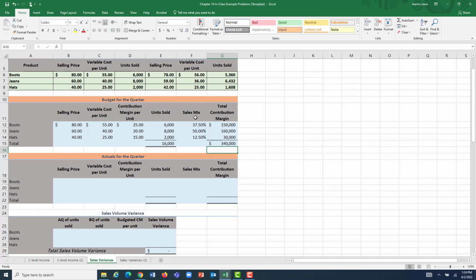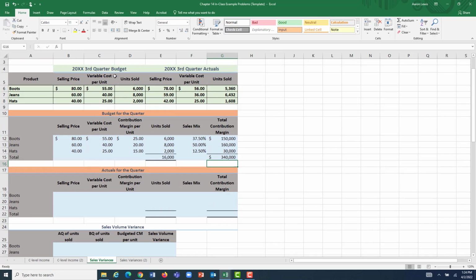It's the same steps that we did before, but now instead of using the 3 budgeted amounts that we have over here, we're going to use the 3 actual amounts. So the actual selling price of boots was $78 per pair on average. The actual selling price of jeans was $59 per pair on average. And the actual selling price of hats was $42 per pair on average. And my formatting's a little off, so let me go and fix that. There we go. The variable cost to produce a pair of boots was $56.